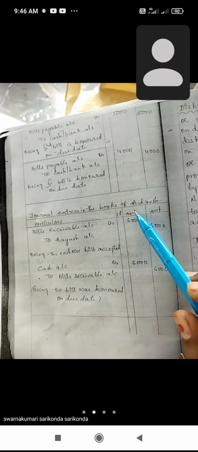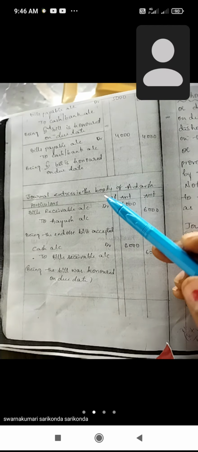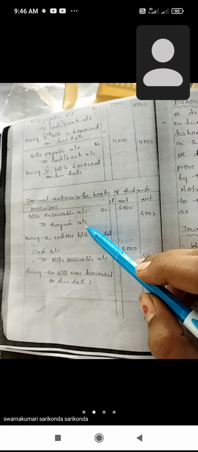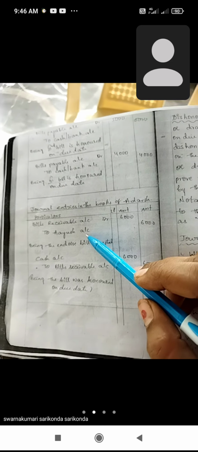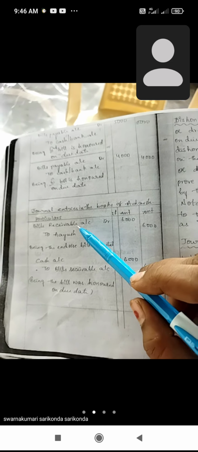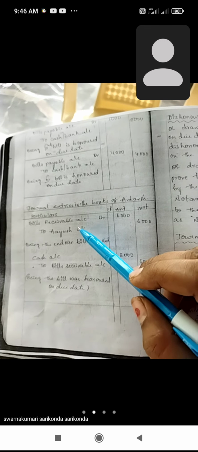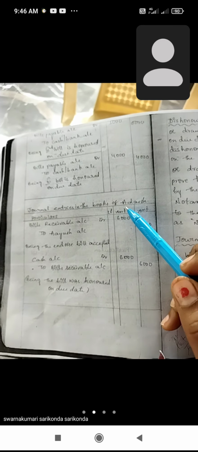And one more important transaction, the endorsement transaction. So the journal entries in the book of Adarsh, who is the endorsee. Bill receivable account debit to Ayush account, because Ayush endorses the bill to Adarsh, who is the endorsee, and Ayush is the endorser. So bill receivable account debit to Ayush account. Adarsh is receiving the bill. Adarsh is a personal account, and the rule is: debit the receiver.